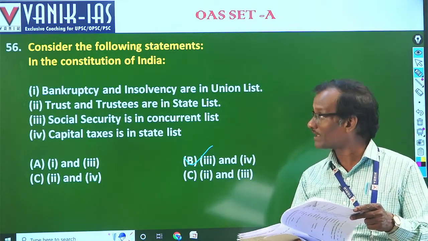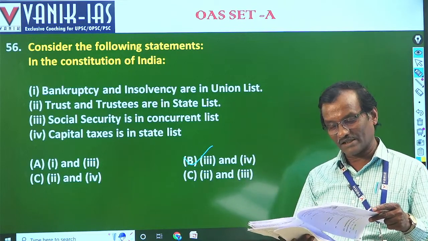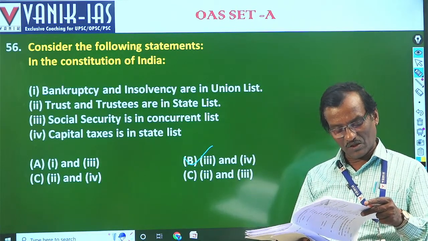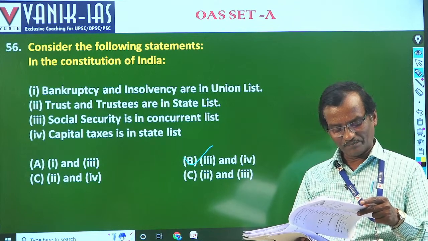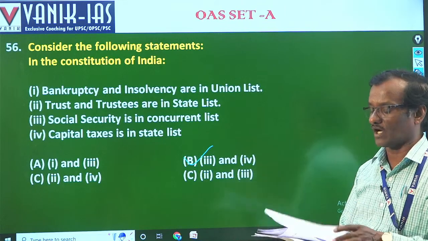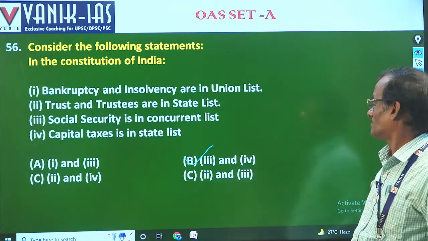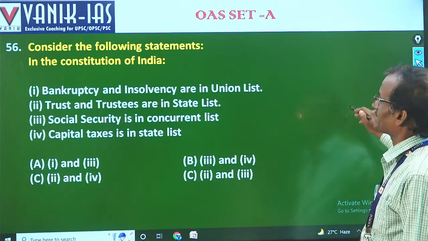Looking at question number 56, it only says in the Constitution of India, but it has not asked whether it is correct or incorrect. So accordingly we have made the correct option 3 and 4. Okay. Next.